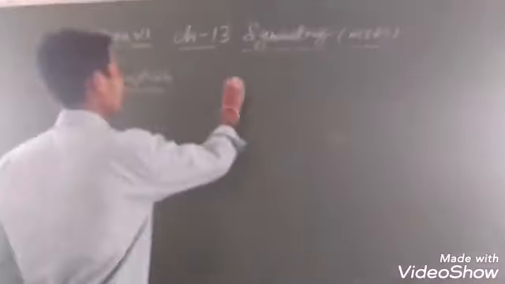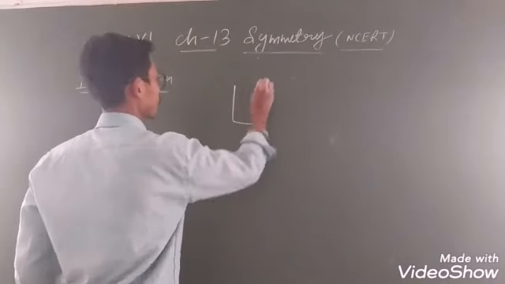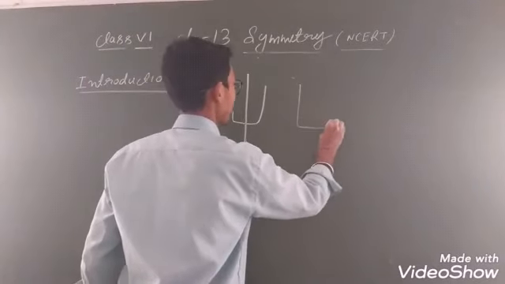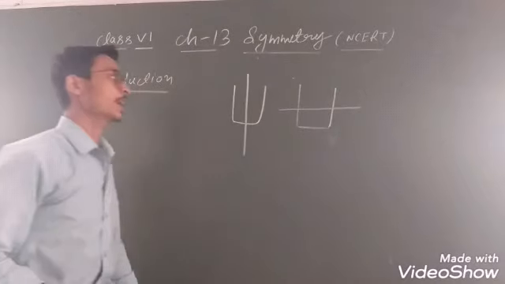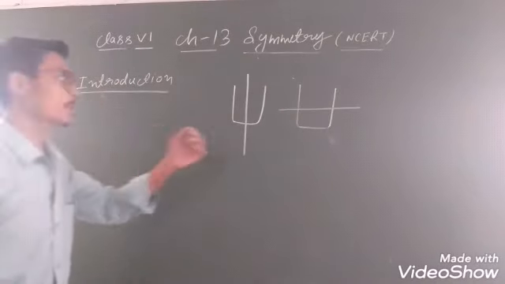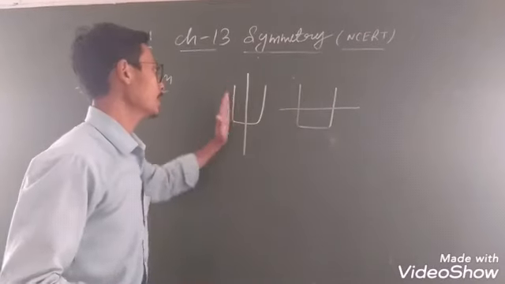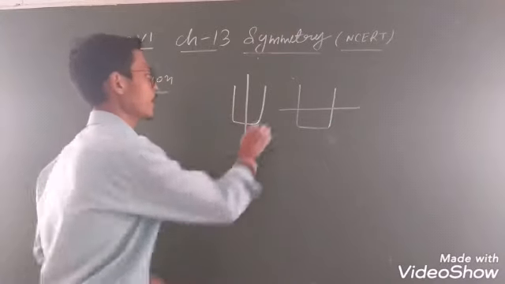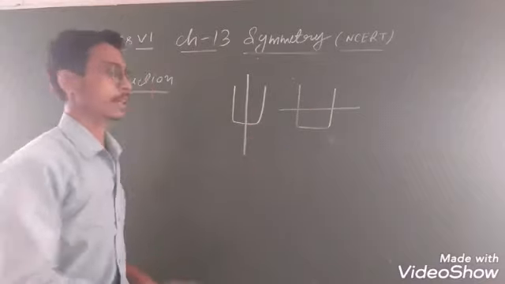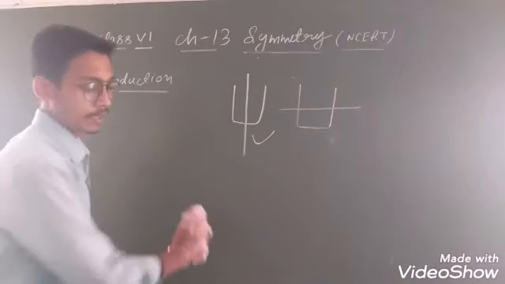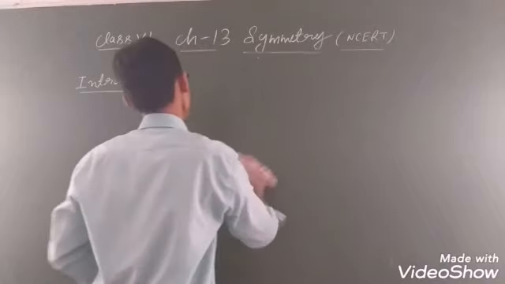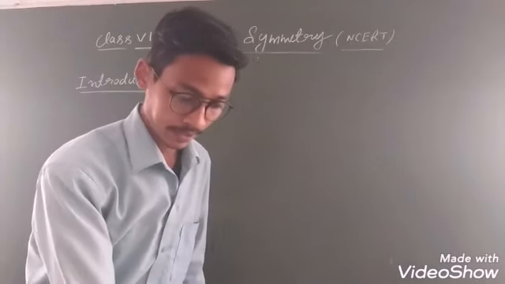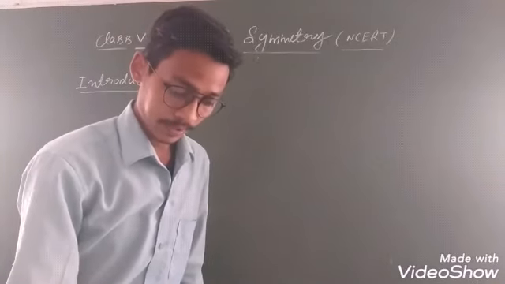Other, जैसे U is given, you have to draw the line of symmetry. So simple, we draw like that. If anyone draws the line of symmetry like that, देखो, this is divided into unequal parts. ठीक है ना? Because this part is different, this part is different. ठीक है ना? And this is correct because from vertical to horizontal the same part, from vertical to horizontal the same part. But this is incorrect. This is our correct answer. ठीक है ना? तो student, by this you can draw the line of symmetry in many ways. ठीक है ना? The main thing is you have to find out the correct line of symmetry.